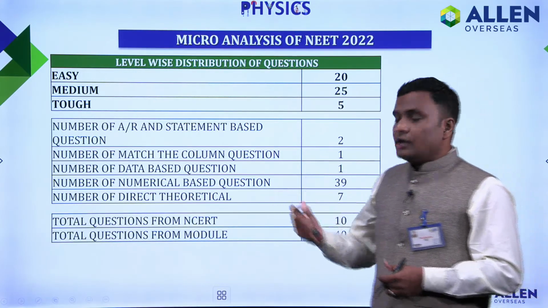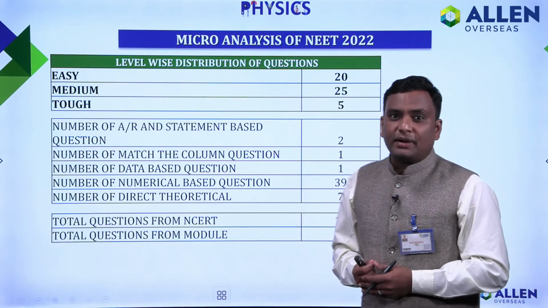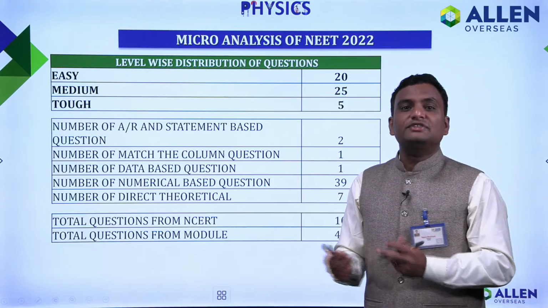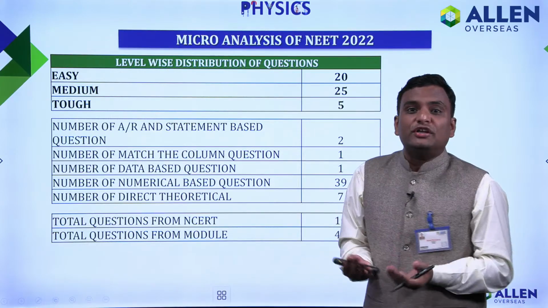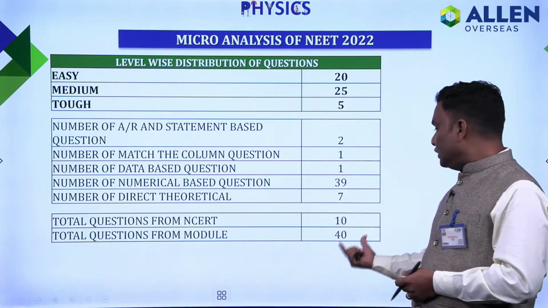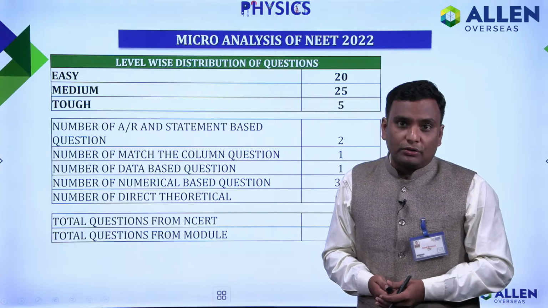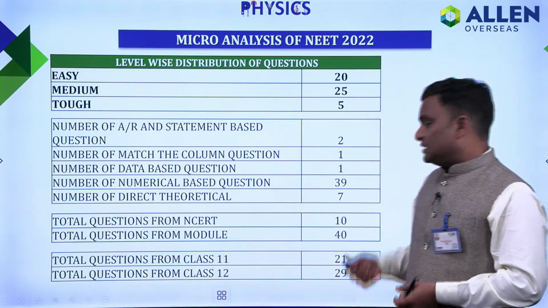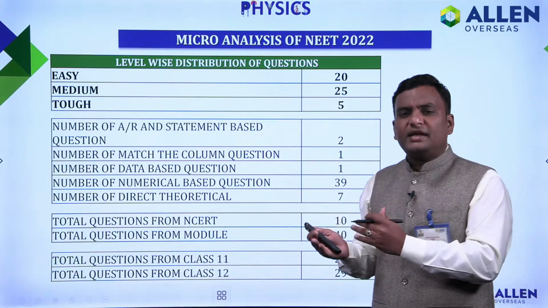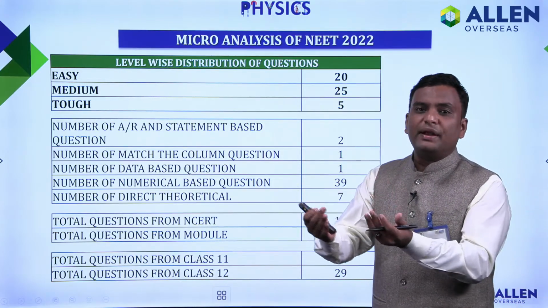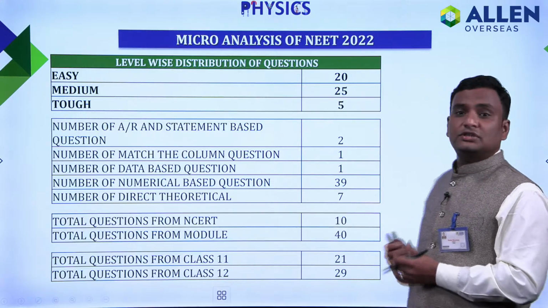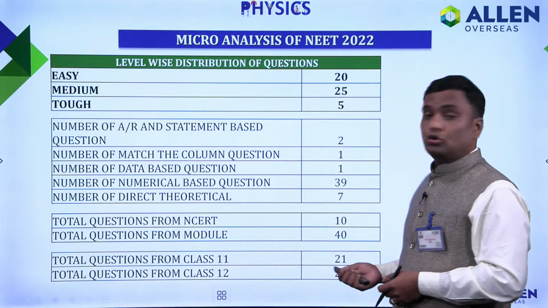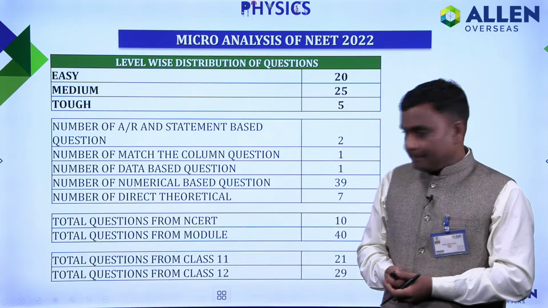Next, the total number of questions from the NCERT part is 10. With reference to our Allen module, majority of the questions, 40 out of 50, were directly from the module. As I already told you, the 11th class syllabus is comparatively less asked than the 12th. From the 11th syllabus 21 questions were there out of 50, and from the 12th syllabus a total of 29 questions were there.